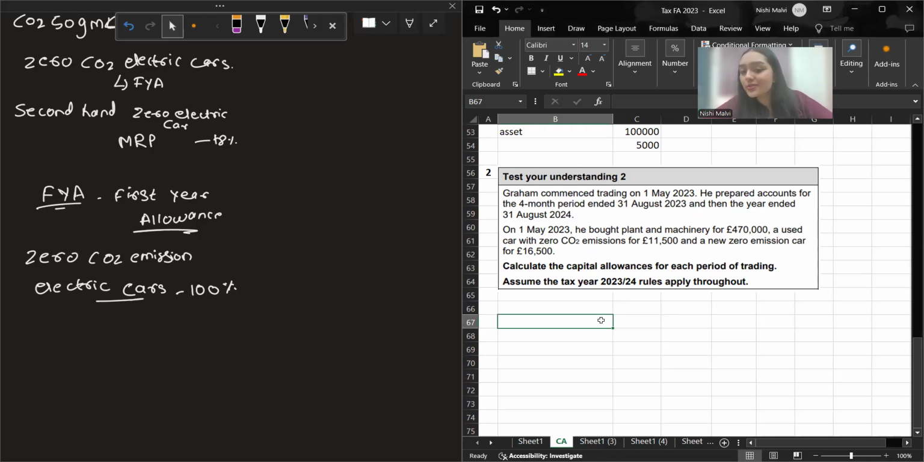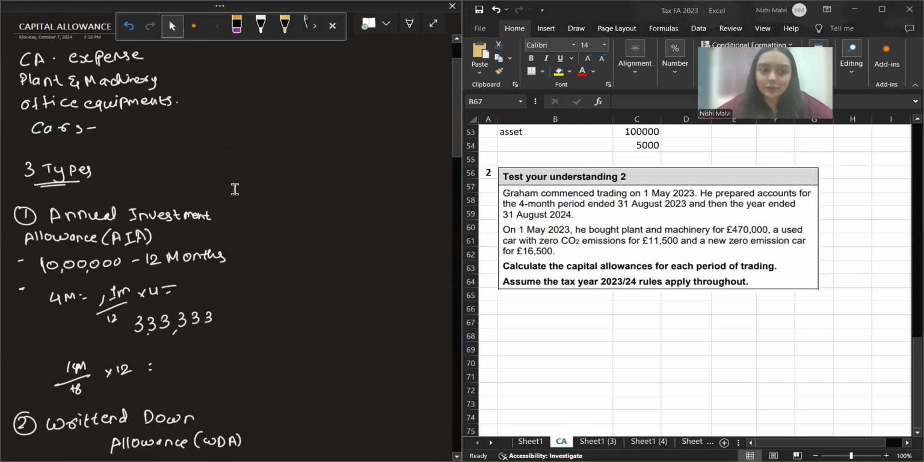So if it's a used car with zero CO2 emission, which is again your main rate pool asset, and your plant and machinery is also a main rate pool asset. Whatever the balance is remaining after deducting the annual investment allowance, the balance will fall under the main rate pool asset. Same way, right? This one. You can refer to this.